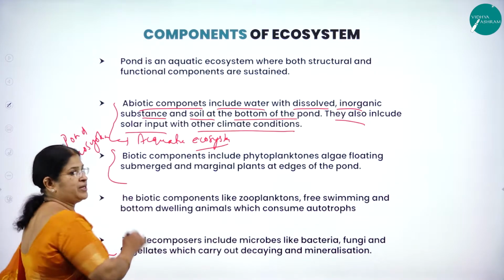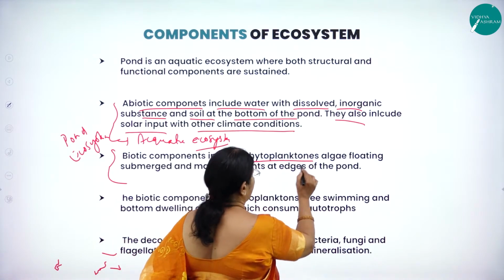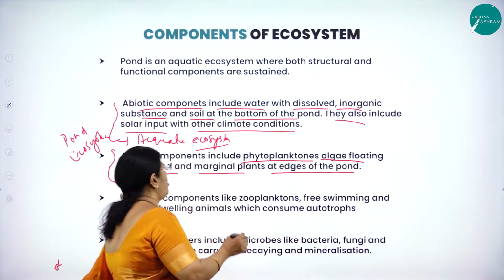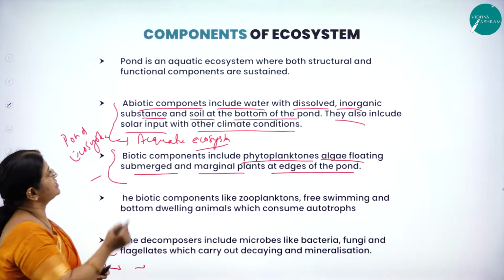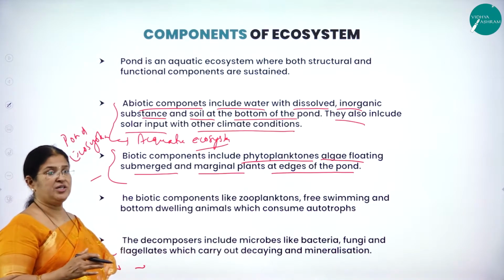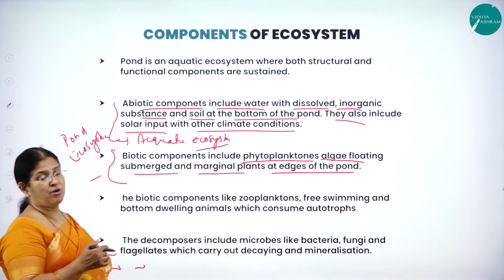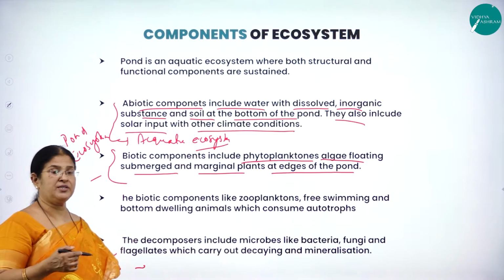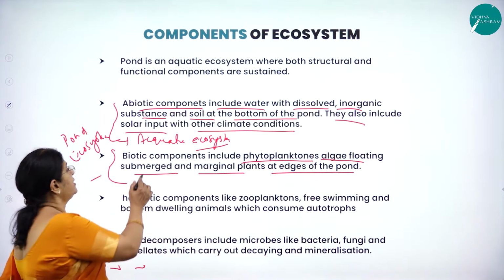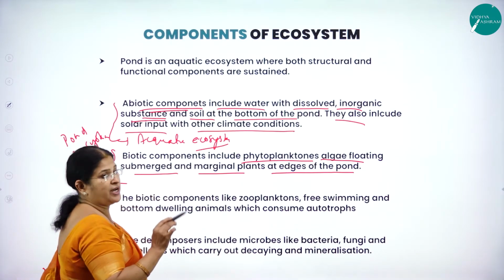What are the biotic components of a pond ecosystem? They include phytoplankton, the microscopic plants, like floating algae, and submerged and marginal plants at the edges of the pond. All these constitute the biotic components. As I said, a pond ecosystem comprises both structural components and functional components. The structural components are the biotic and abiotic components, while the functional components are productivity, decomposition, energy flow and nutrient cycling.